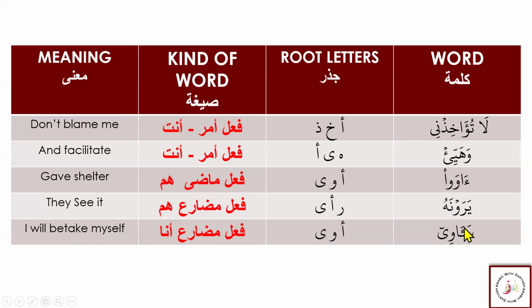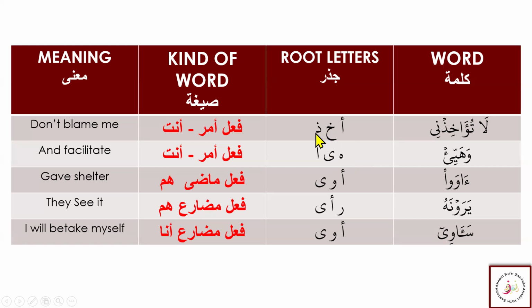So Ra, Yara, Ra. Then we have Sa'avi. Again, it has Hamza, Waw, and Ya, two Harfi Illa, and one Mahmuz, this Hamza. And this is Feli Mudare Ana. Ana Sa'avi, I will betake myself. So these are a few words with these difficult root letters which are creating the irregularities in a Sarf.